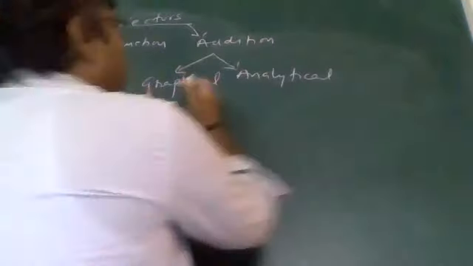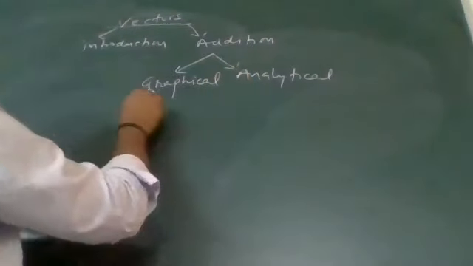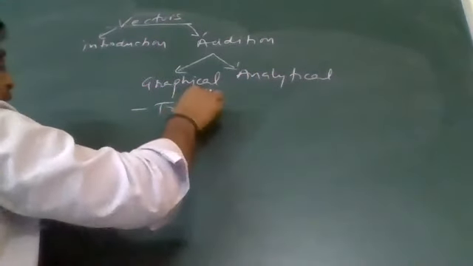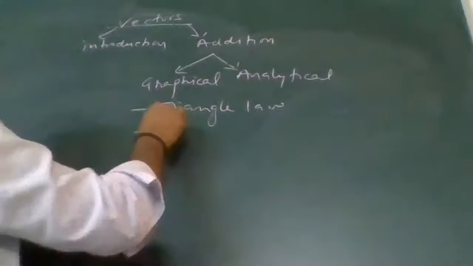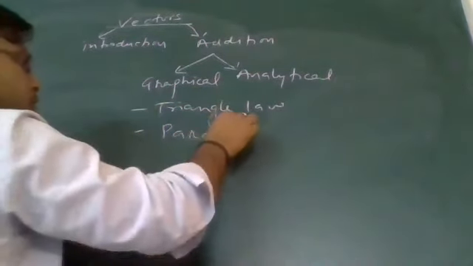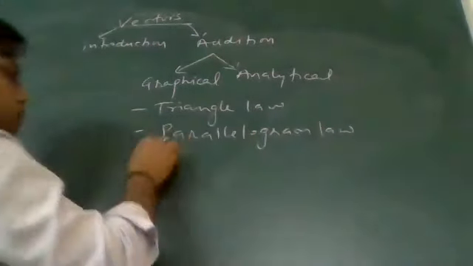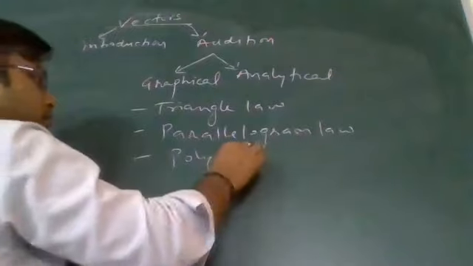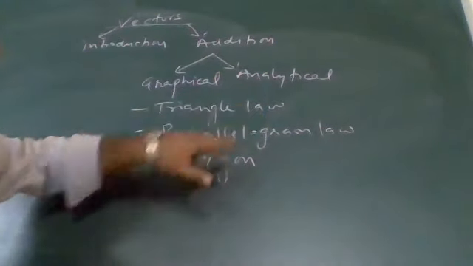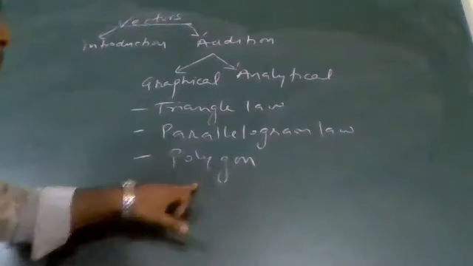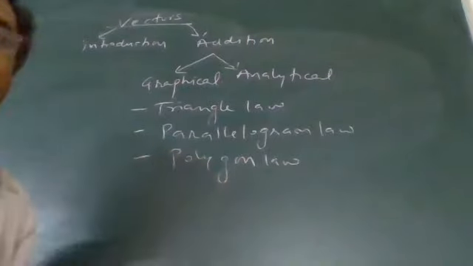Both graphical and analytical kinds are done by different methods. In the graphical segment, we will discuss three methods: the triangle law of vector addition, the parallelogram law of vector addition, and the polygon law of vector addition.